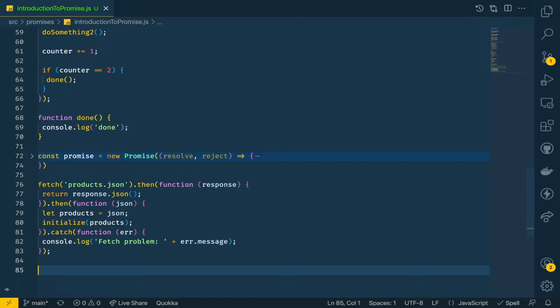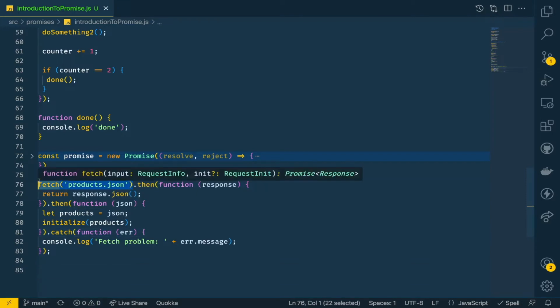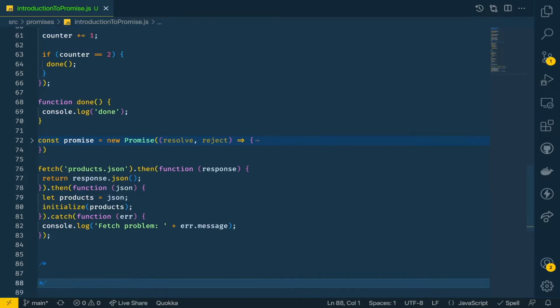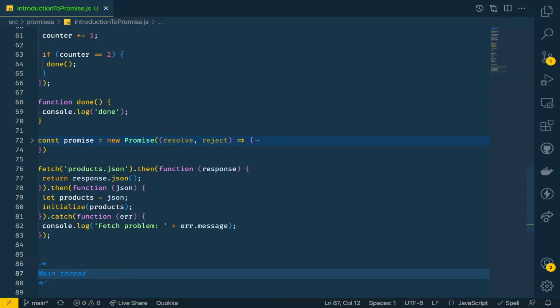For example, here we are calling an API. There is a separate web API for this which will handle it, and it will not be handled by the main thread, rather it will be taken up by that. All these web APIs will process the request, and whenever it is completed, they will put it in the event queue.